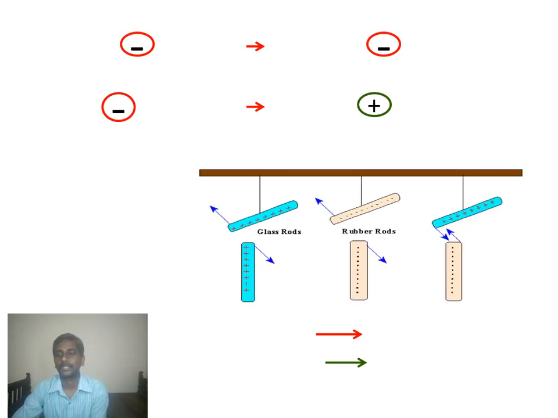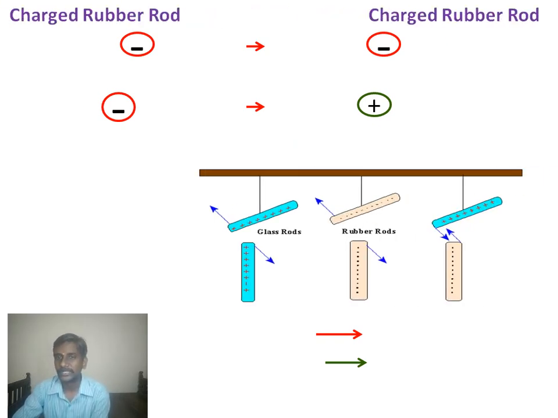Now look at the diagram. In this case, we are going to discuss the positively charged glass rods. There is a rigid support, and you hang a positively charged glass rod from it. Now you bring another positively charged glass rod close. What happens? They repel each other.